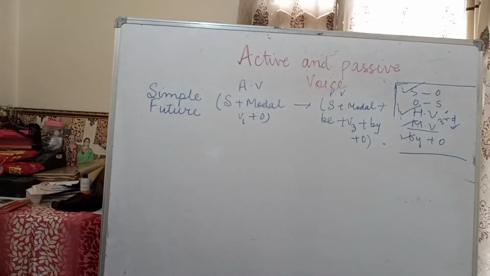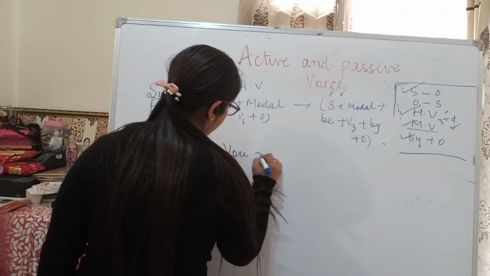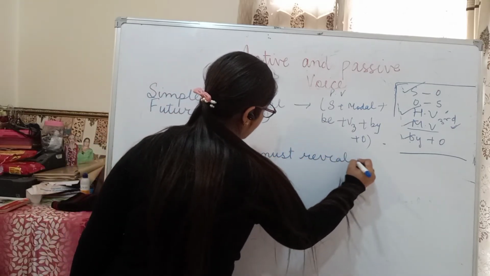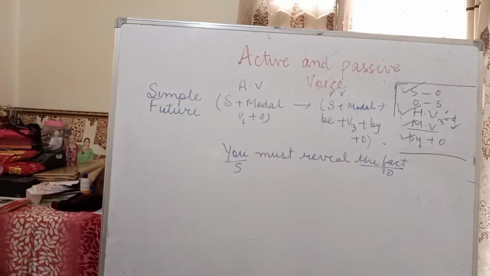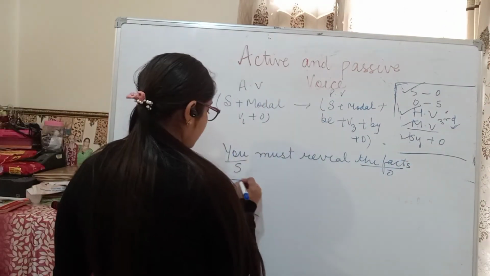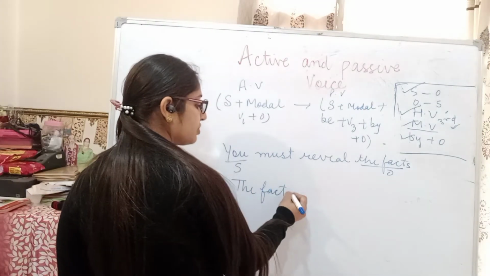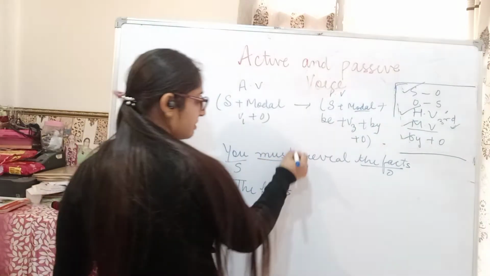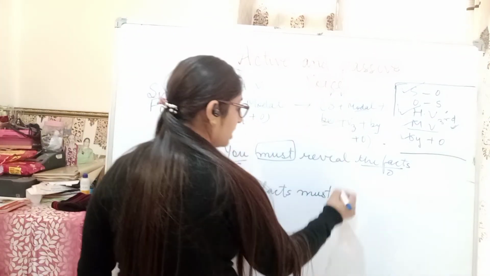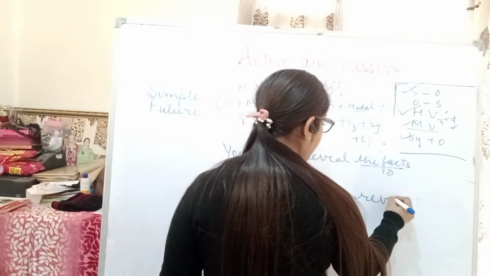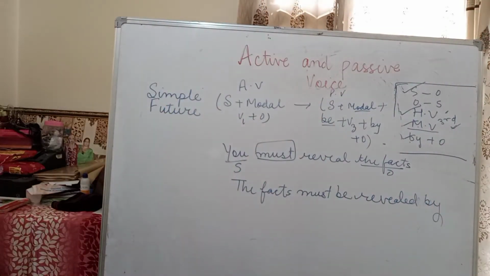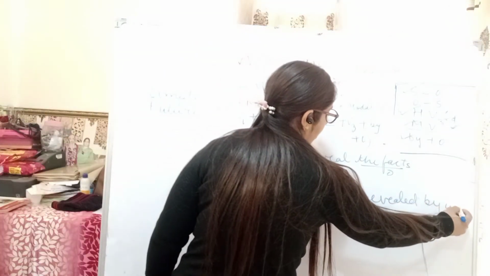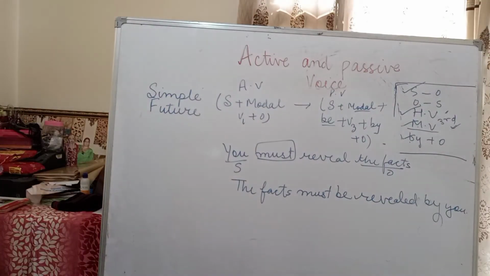For example, if I take an example, you must reveal the fact. So you is your subject, the fact is your object. So when you are changing it, the fact, okay, the object came at the place of the subject. The fact, then the modal, in this we have must, so we wrote must. After that we have to put be, so we wrote be. The third form of reveal is revealed. And then by you. When it goes to the place of the object, it will remain you. This is the way to change the active into passive.